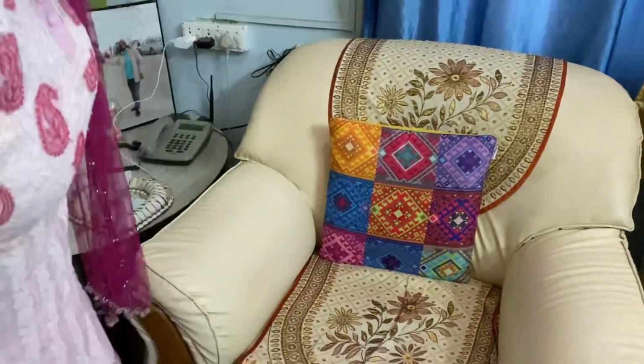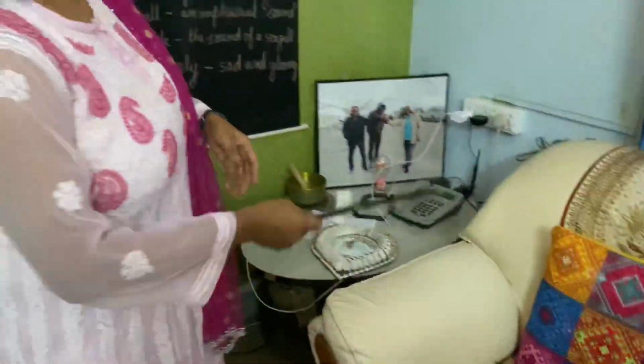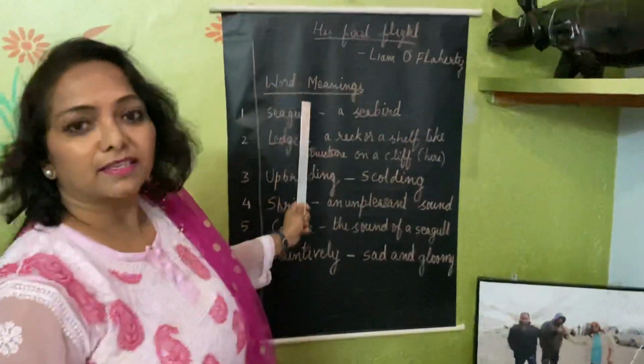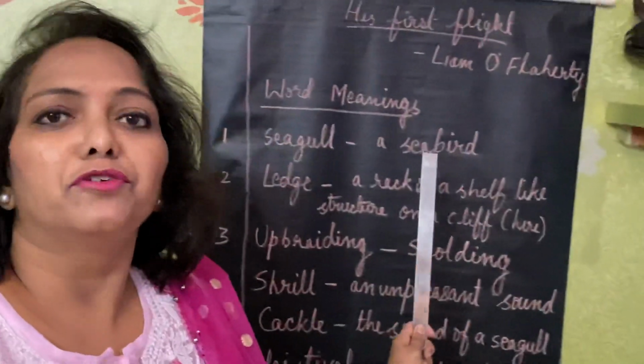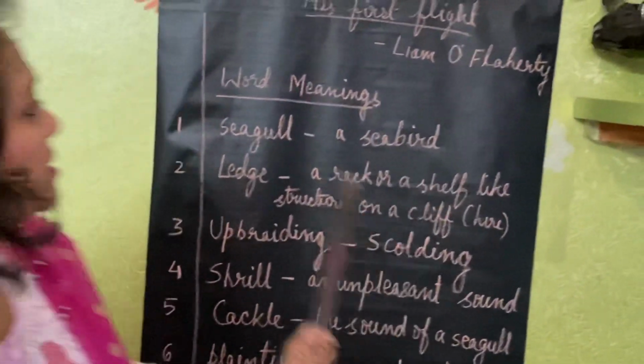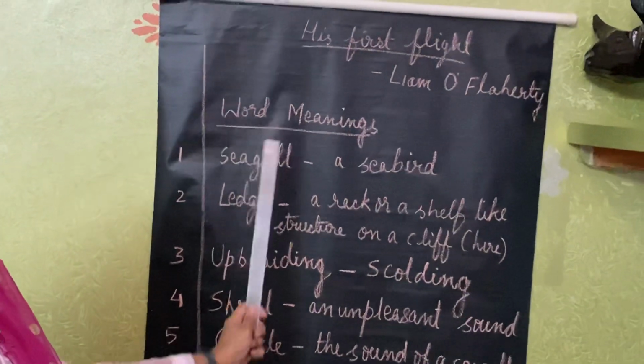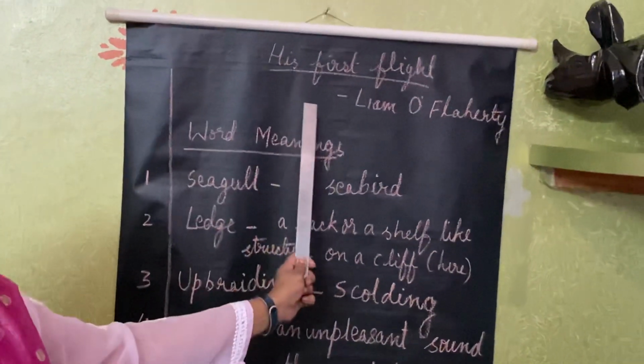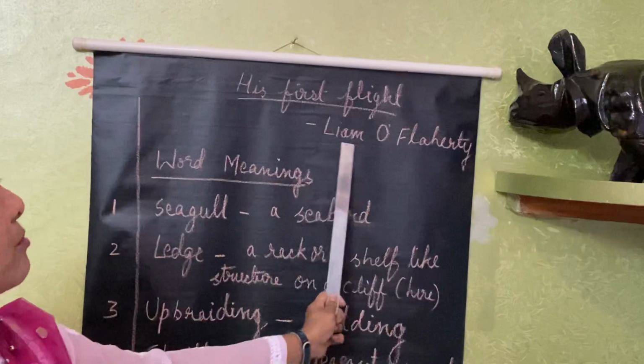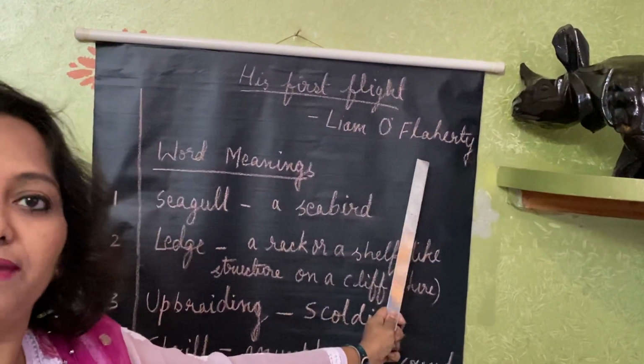I hope you people have understood, right? Okay. Now coming to the tough words that we have. The word meanings. I would like you people to write it down in your fair copy, children. Okay? The word meanings are like this. The first word, this is the name of the chapter, His First Flight, name of the writer, Liam O'Flaherty.